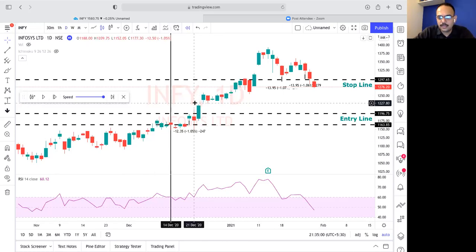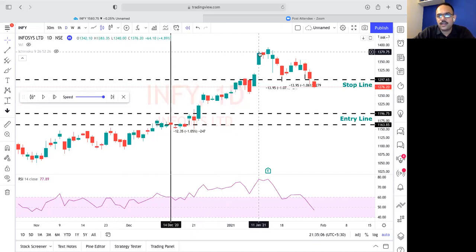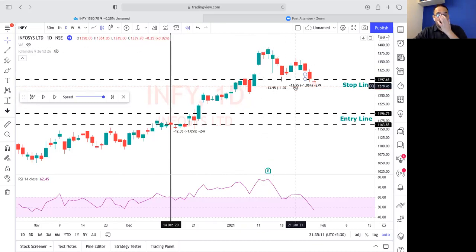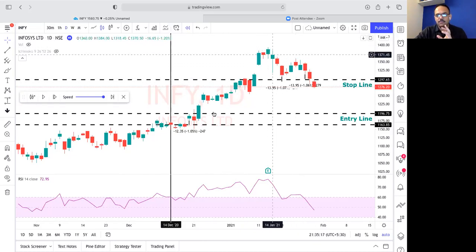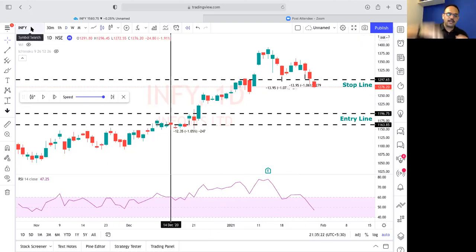See Rajan, you can see the wicks are very small here, right? Wicks above the candle are very small. That is the indication of a good stock and a bad stock. In a good stock the wicks will be smaller; in a bad stock the wicks will be very long. Let me take one example. Can someone give me a bad stock name if possible? India Bulls Housing.